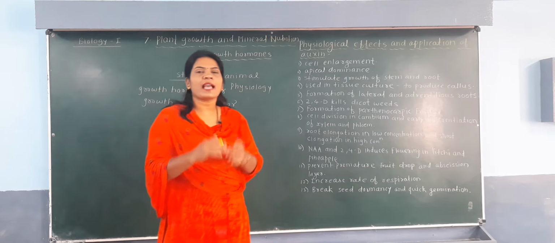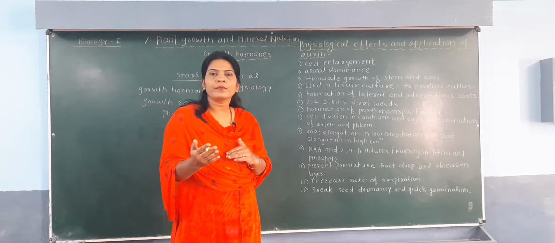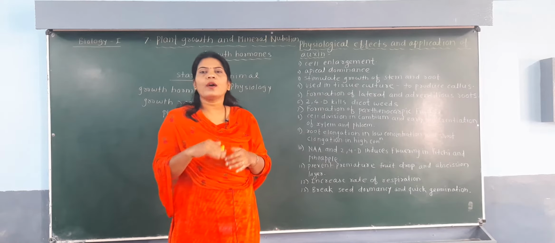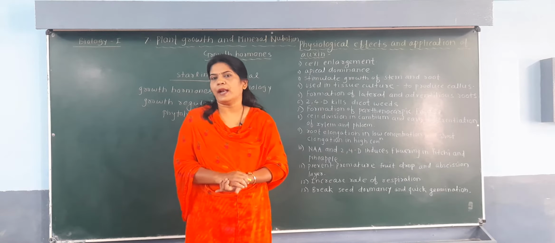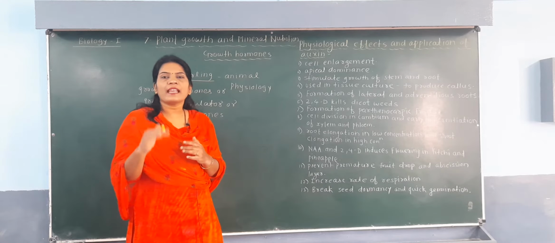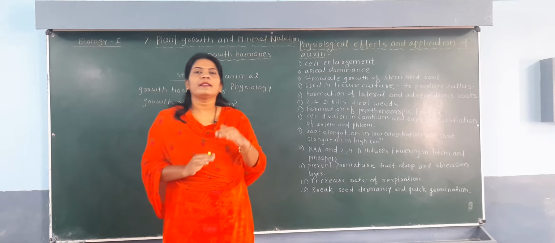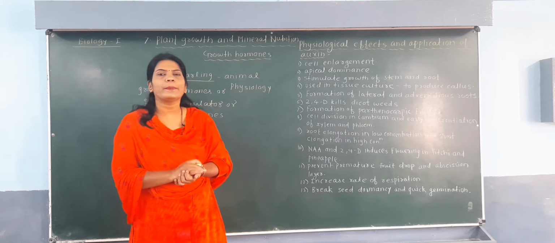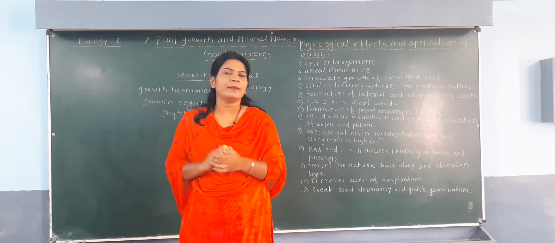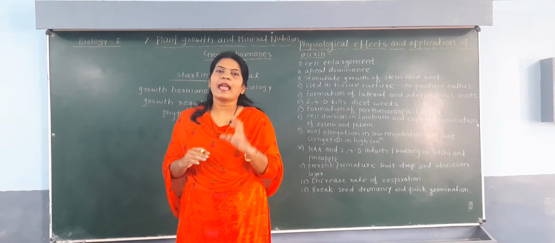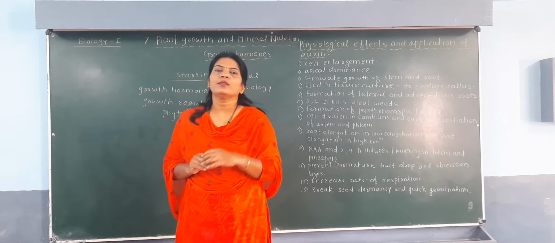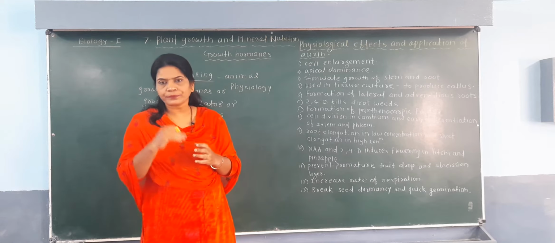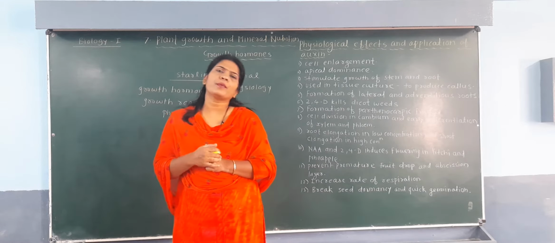These hormones either promote, inhibit or modify the growth of the plant. Promote means it has a positive effect on that plant. The growth of the stem, root, leaf, each and every part of the plant is very rapid, and has a positive effect on that plant. So those hormones are called growth promoter hormones.